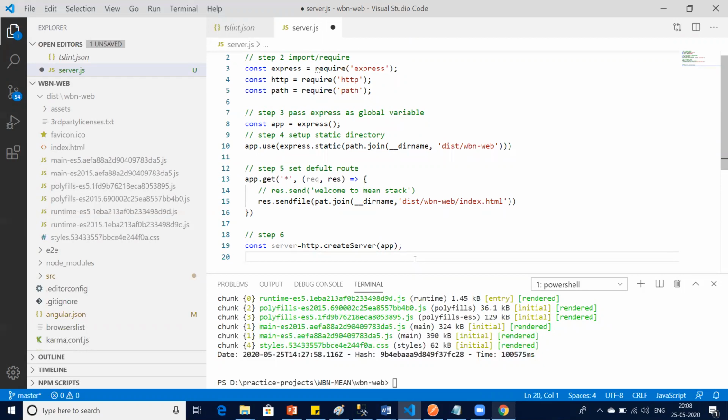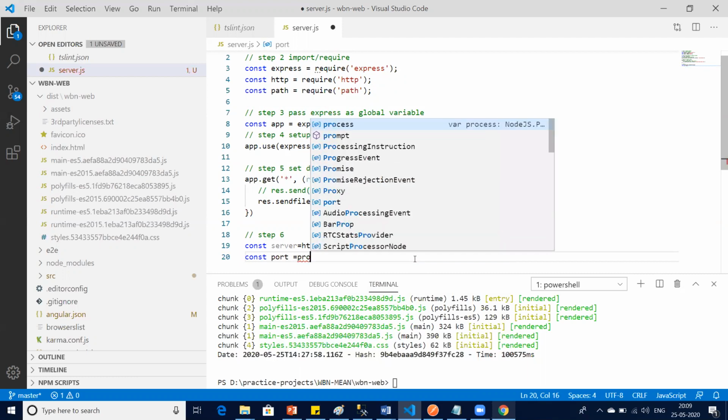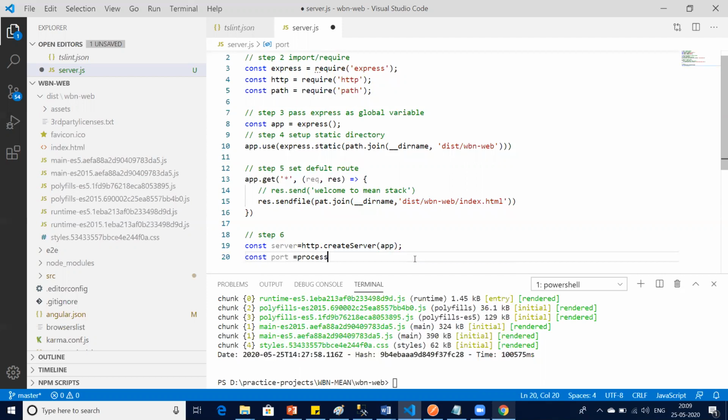And then next thing I should be setting is the port. At which port my application should be listening to requests or giving a response. So I say process.env.PORT.